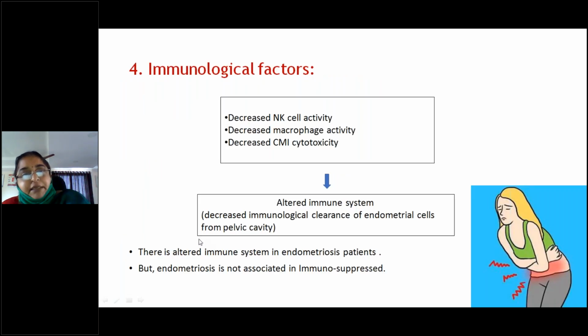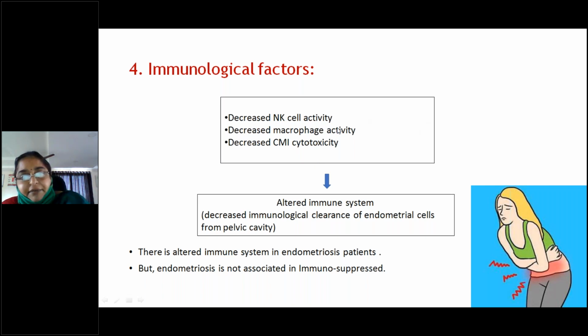Then come the immunological factors. Normally there will be macrophages in the peritoneal fluid. What is their role? Usually, any debris that comes, they will phagocytize and remove. But in endometriotic patients, there will be decreased natural killer cell activity, decreased macrophage activity, and decreased cell mediated immunity.